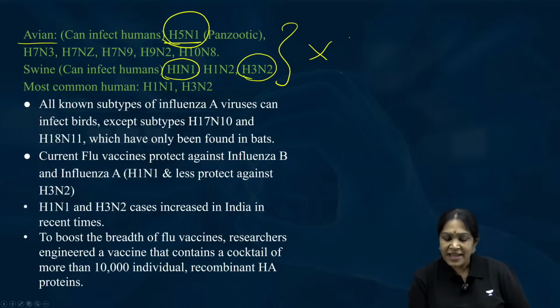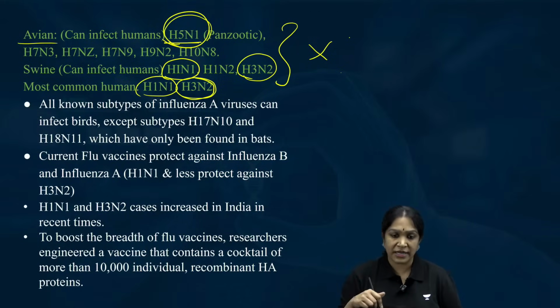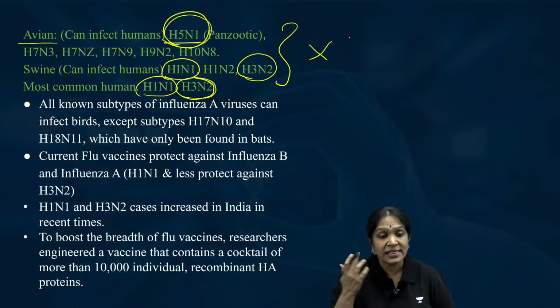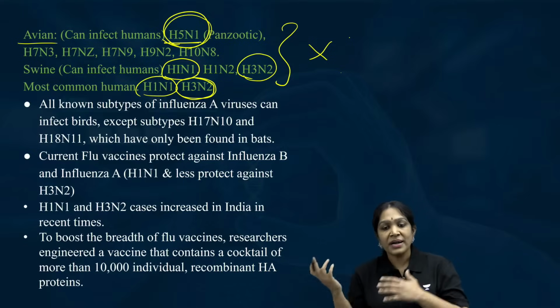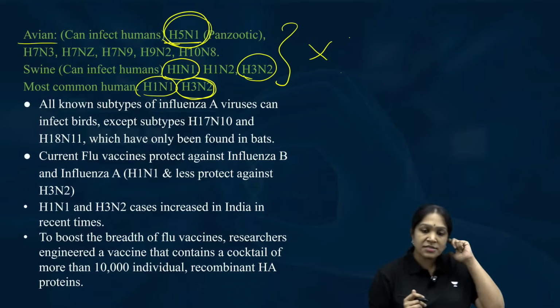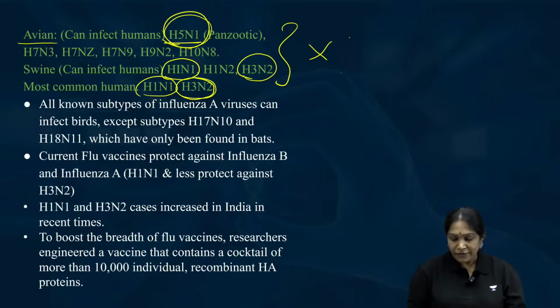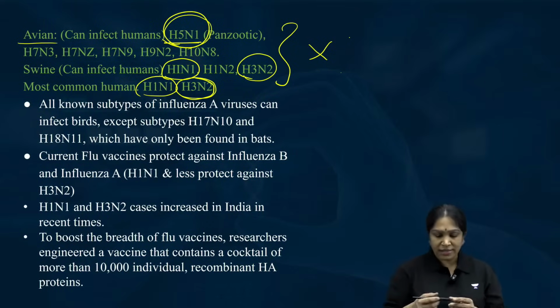Why are these important? Because they are more common in human beings. Why is H5N1 more important? Because it is a panzootic and it is also infecting all the mammals. So there is a risk that it can cause a pandemic also. Presently it's a panzootic, but in future it can cause a pandemic. That is the reason these are important. No need of remembering all these things.